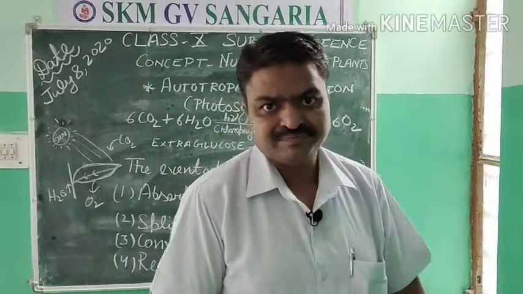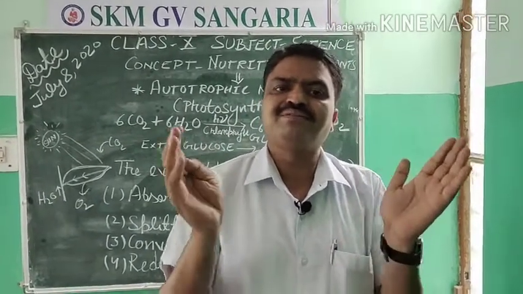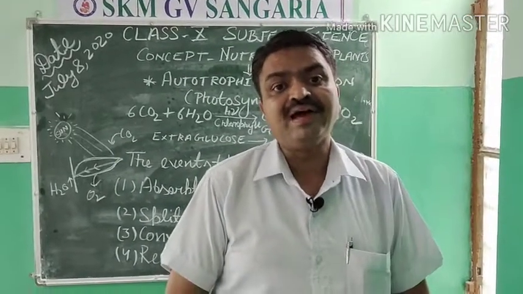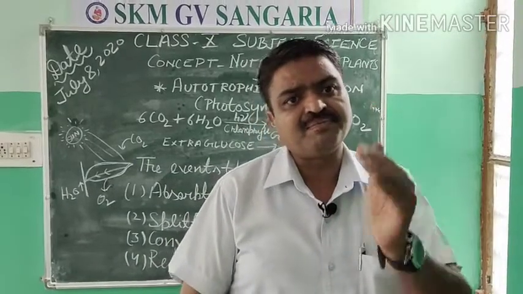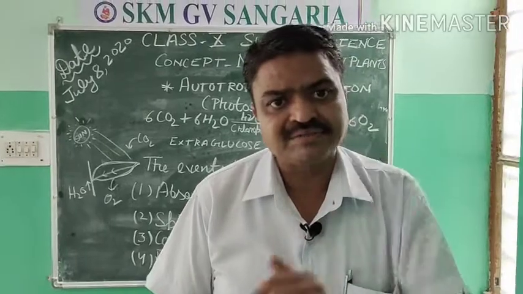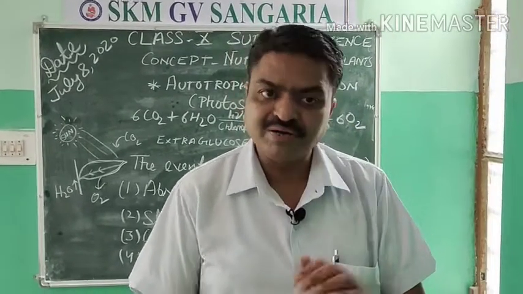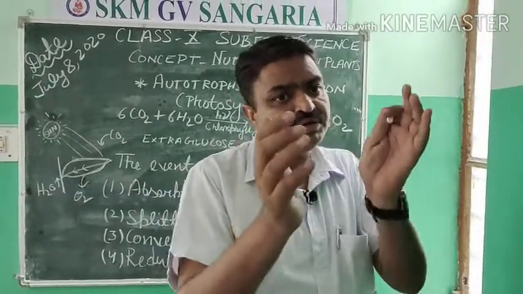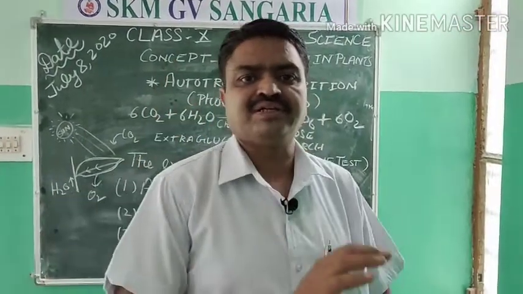The plant cell has special vacuoles, and those vacuoles are large in size. That's why if we compare, we can say that plants can store more food, but we can store less food in our cells. Why? Because we have small size vacuoles and the plants have large size vacuoles.